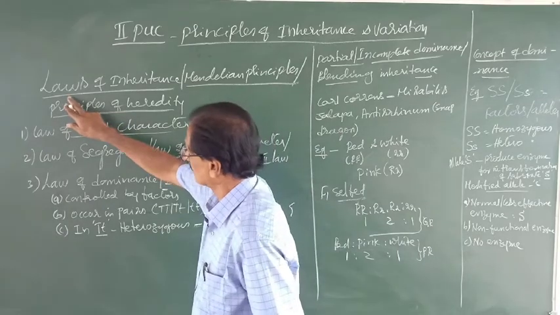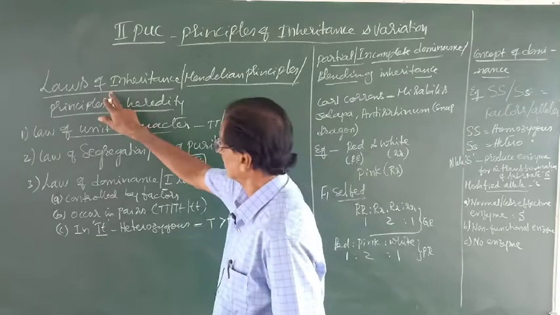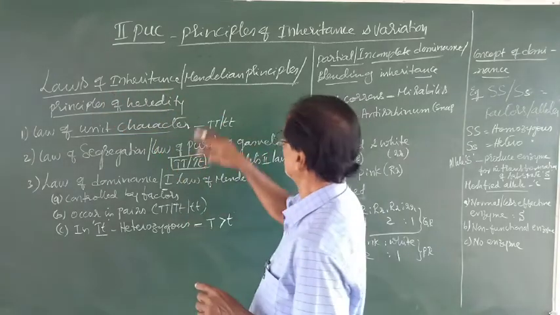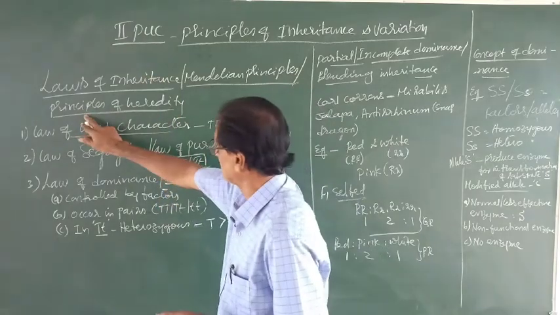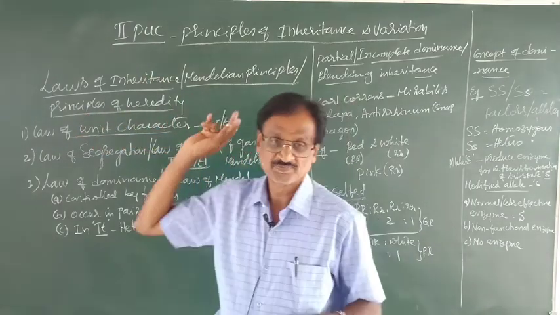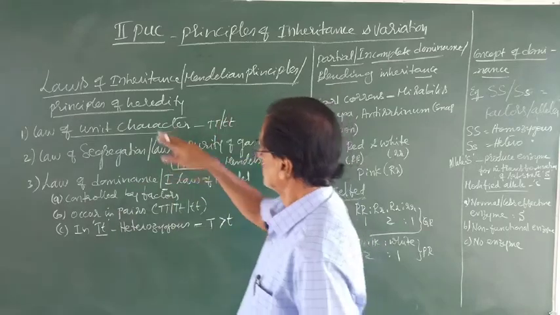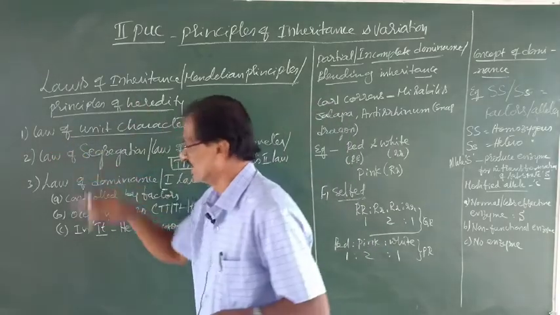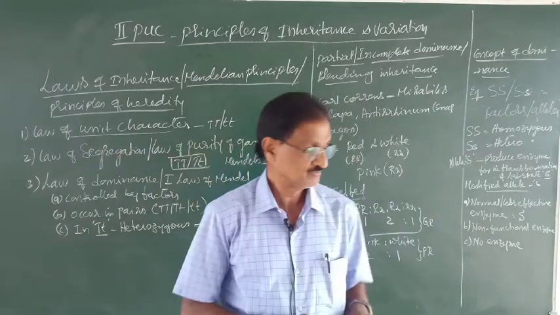Mendel proposed the laws which are called laws of inheritance, or Mendelian principles, or principles of heredity. All are one and the same. The first law he proposed was the law of unit character.